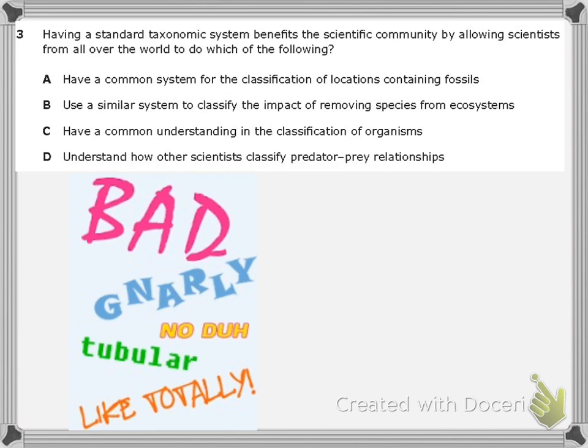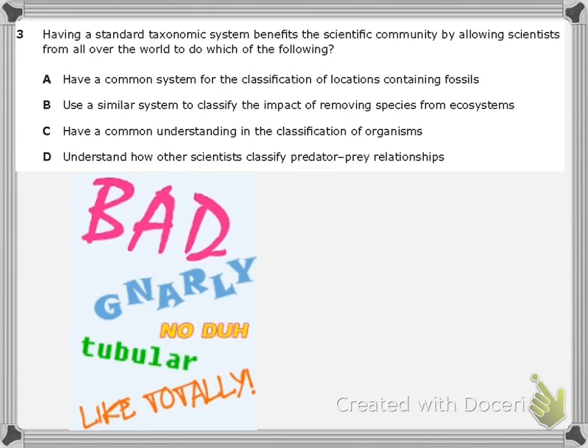So it really doesn't have a lot to do with locations. Don't let that one throw you. Let's look at B. Use a similar system to classify the impact of removing species from an ecosystem. Again, that's fancily worded. However, that doesn't really have a lot to do with naming organisms. That's just removing them. So, again, don't let that throw you off either.